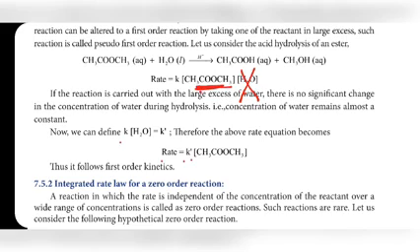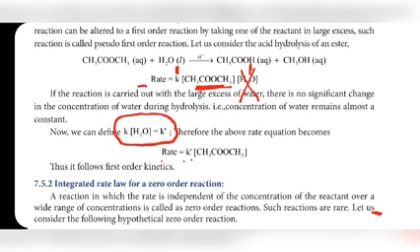Rate is equal to K dash, because K dash is equal to what? K into H2O. This K and this H2O both are taken as a new constant K dash.